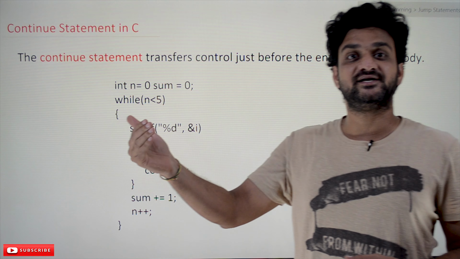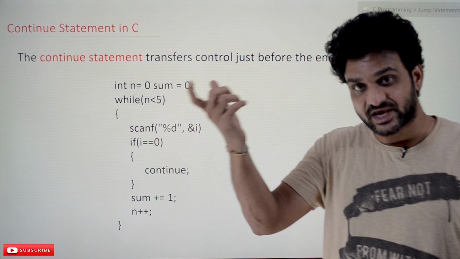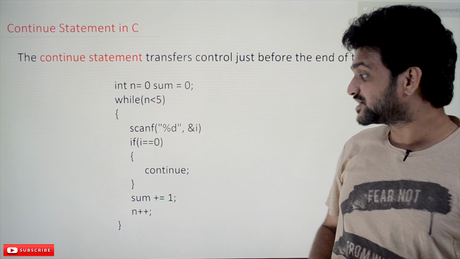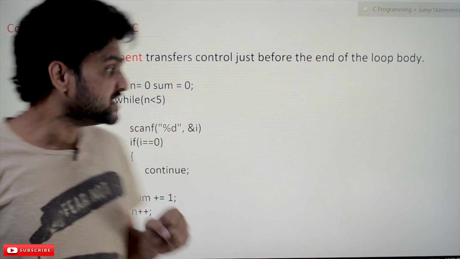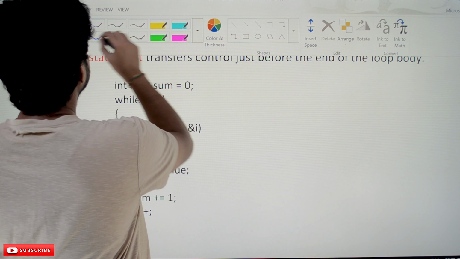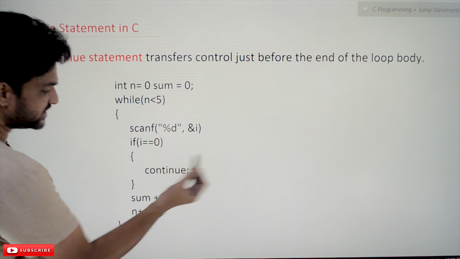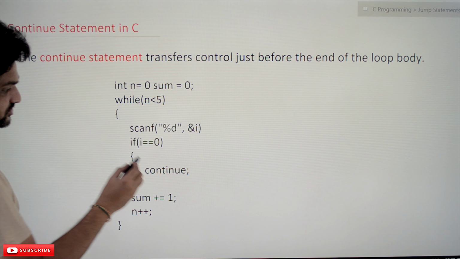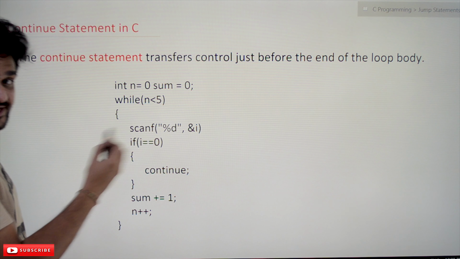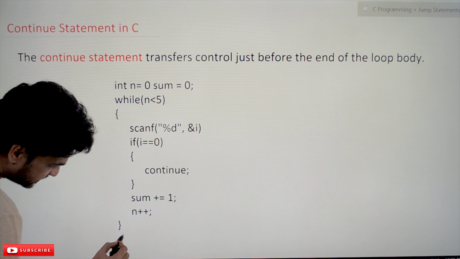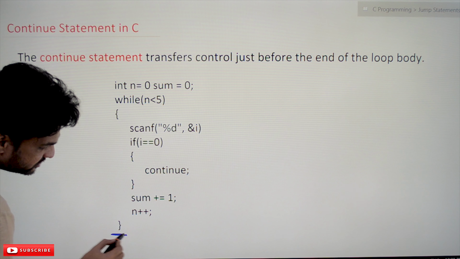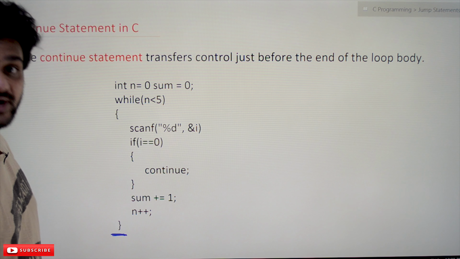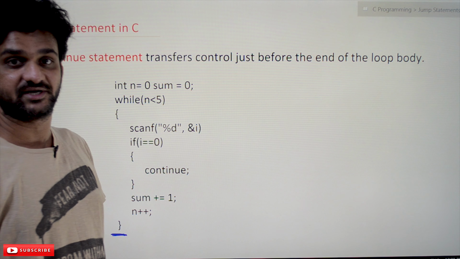So in the break statement, whenever a break statement is executed in the loop, we are going to come out of the loop. Where will the control get transferred? For example, assume that in the place of continue there is a break statement and the loop is getting executed. Here the while loop is getting executed. Whenever this break is executed, the control will be transferred to the end of the loop. This is the end of the loop. Here the control will get transferred and the later statements of the program will get executed. So that is the use of the break statement.